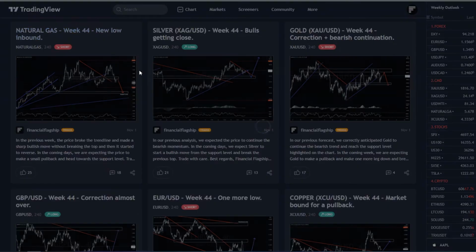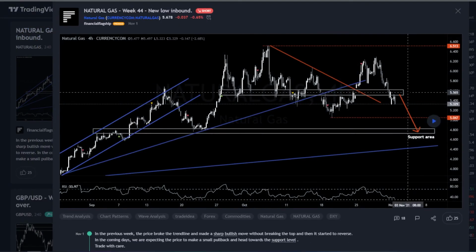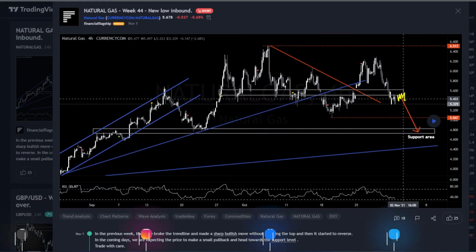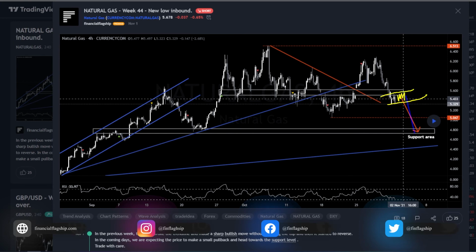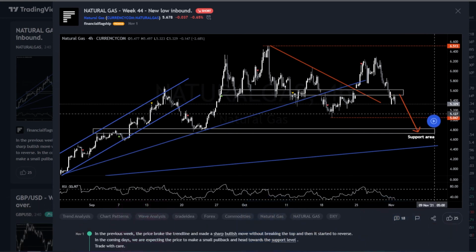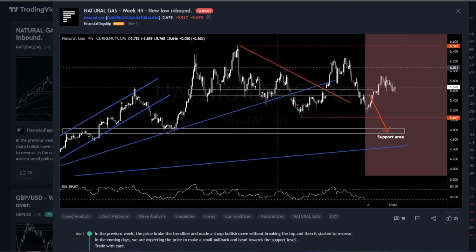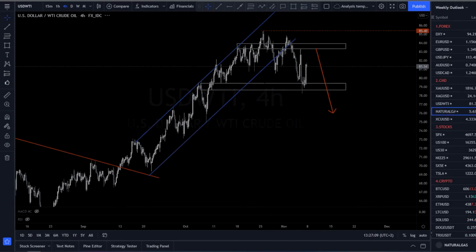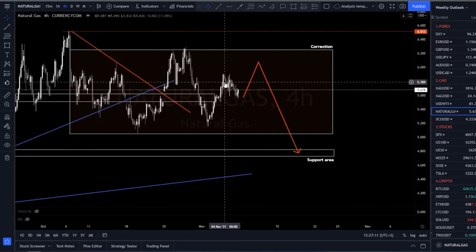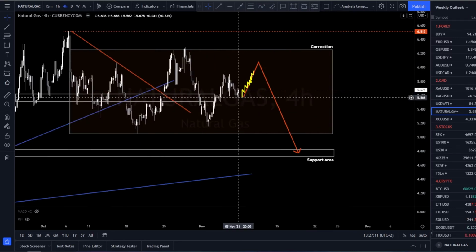Let's move on to natural gas. In our previous forecast, we expected the price to correct here and make a new low. But instead, the market is now developing a complex corrective structure. The bias hasn't changed, and we expect the market to make a bullish wave inside this correction in the coming week before heading towards the support level.